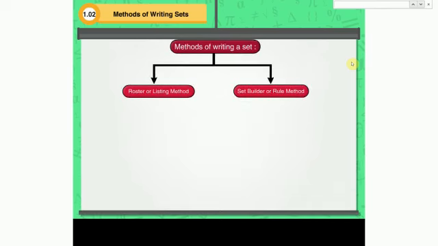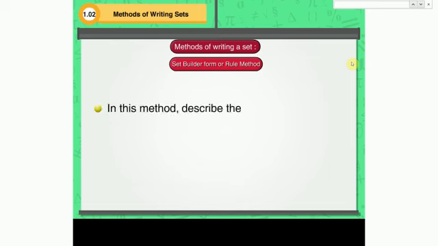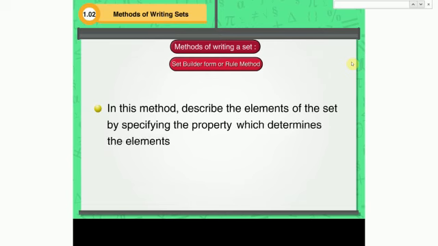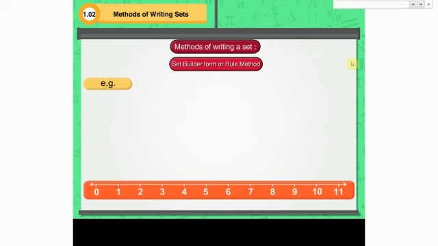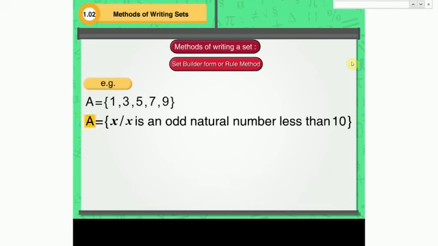The second method is a set builder or rule method. In this method, we describe the elements of the set by specifying the property which determines the elements of the set uniquely. For example, A = {1, 3, 5, 7, 9} is written in the rule method as follows. A is equal to the set of all x such that x is an odd natural number less than 10.